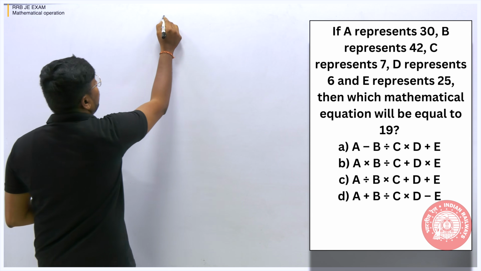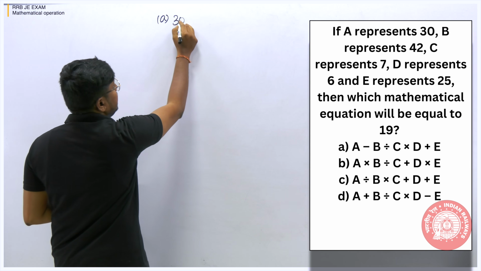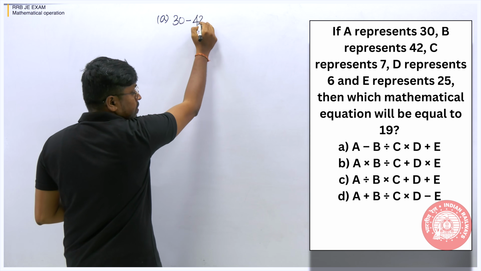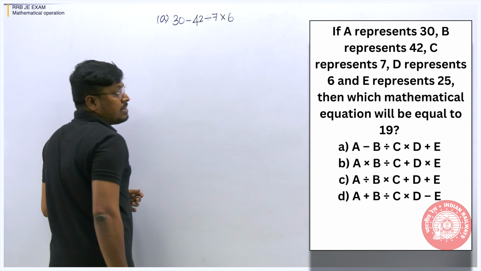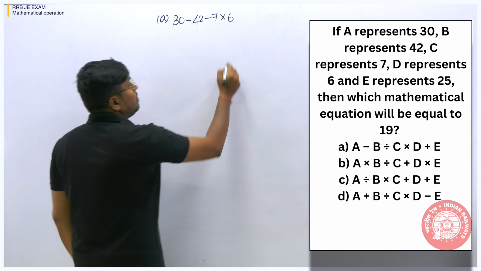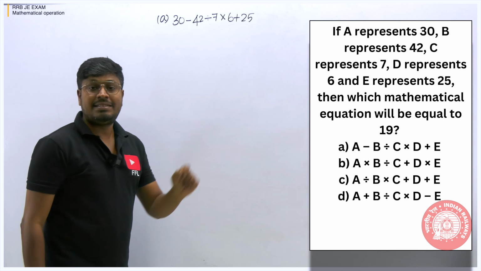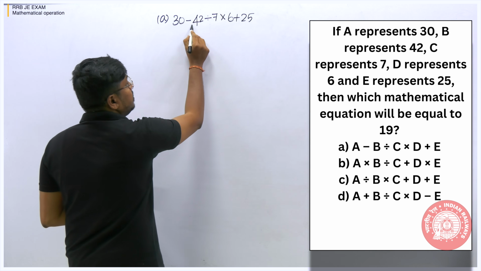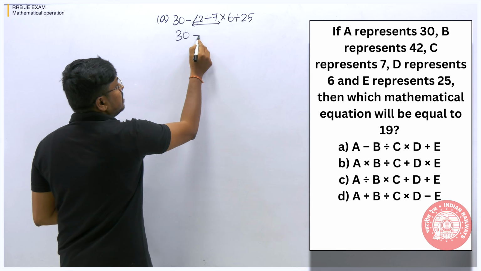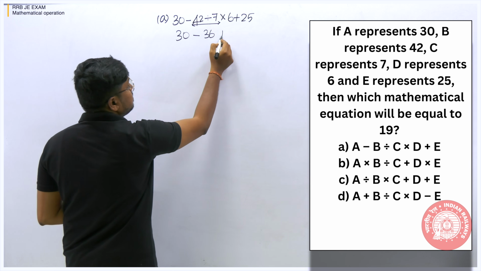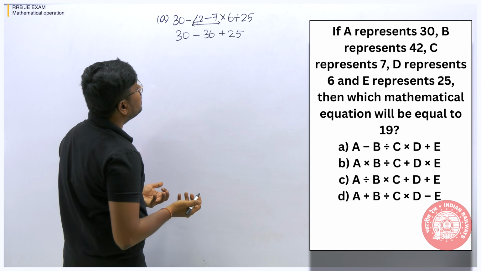First let me go with option A. A minus B. A is how much? 30. So 30 minus of B, which is 42, division of C, that is 7, multiplication 6, and last addition of E. E will be how much? 25. So we have to solve and find whether we are getting the answer as 19. Just see here, 42 division 7 will be 6, right? So 30 minus 6 into 6 will be 36, plus 25. So definitely this will be minus 6. In the first option itself we are getting the answer.